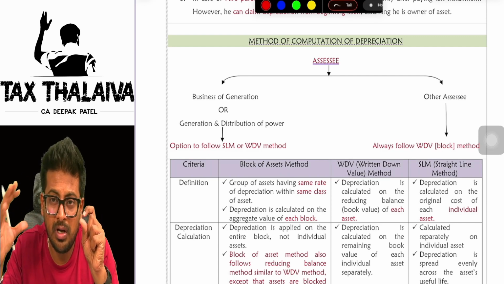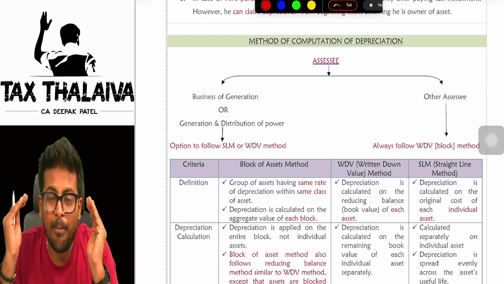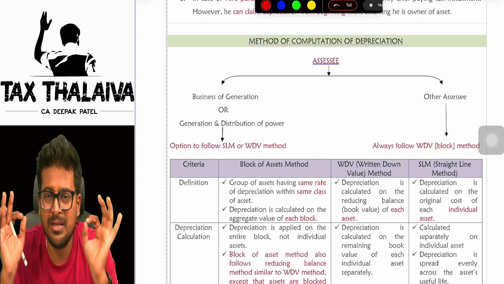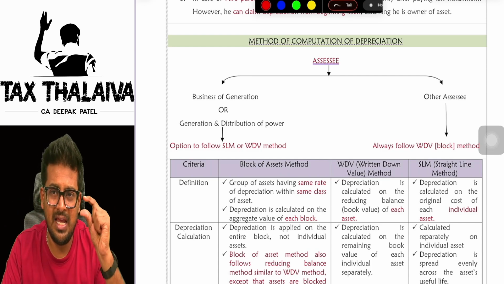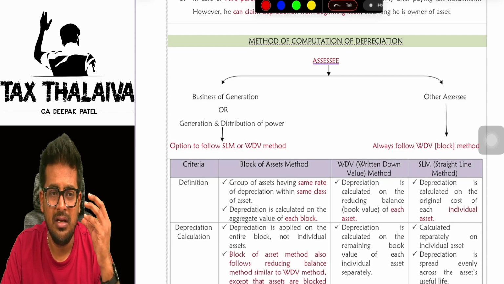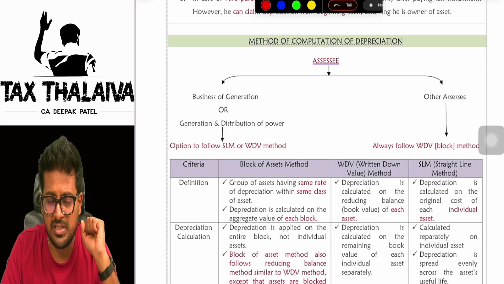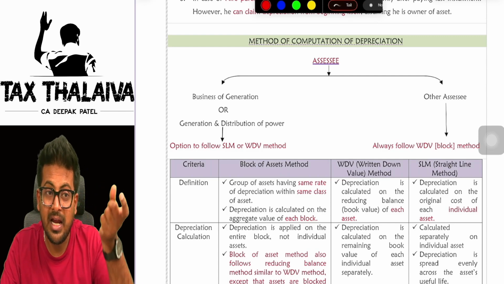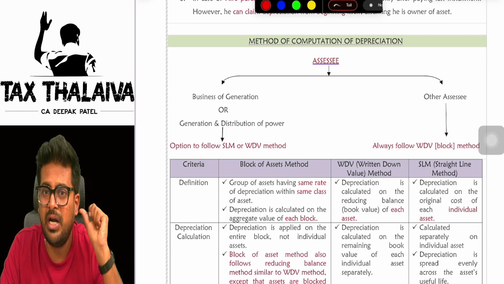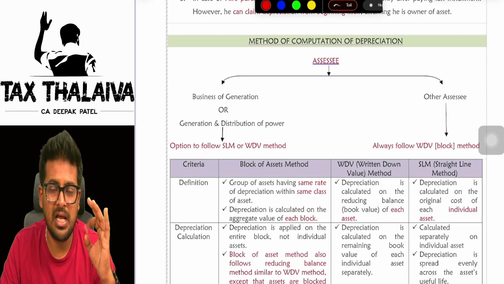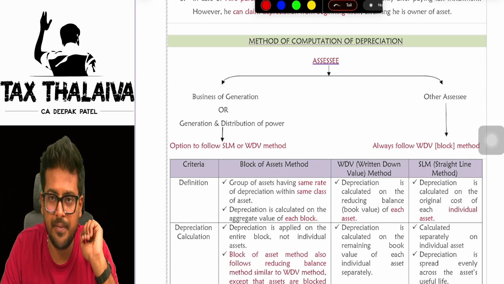But the depreciation system is called block of asset system. What is block of asset system? Very simple, boss. Assets with the same class, same rate. Same class means what? Furniture is a class of asset. Building is a class of asset. Plant and machinery is a class of asset. So these are different classes. Again, you have to see the same rate of depreciation. So whatever assets are having same rate and same class, you will create a block of that.